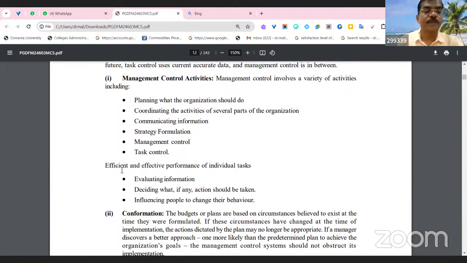So, effective and efficient performance of individual tasks, evaluating information. At the end of the month, the company has to evaluate the performance. For example, for a salesperson the fixed target is at least 1 lakh rupees of sales in a month. If more than 1 lakh rupees, the firm is very happy with the performance of the salesperson.